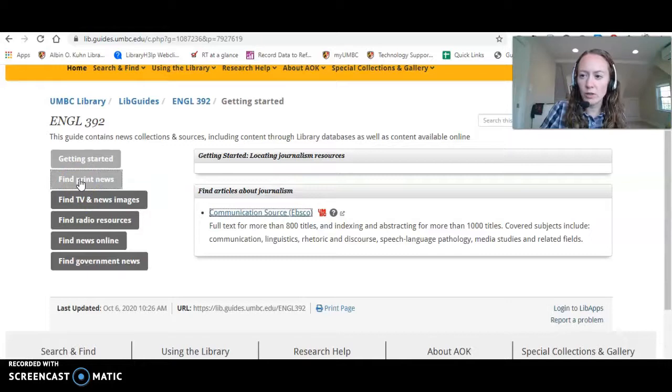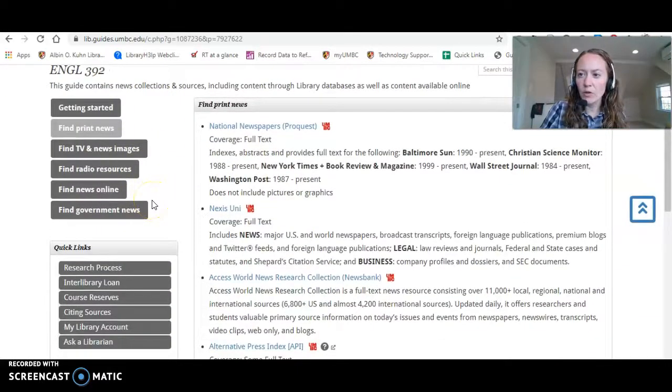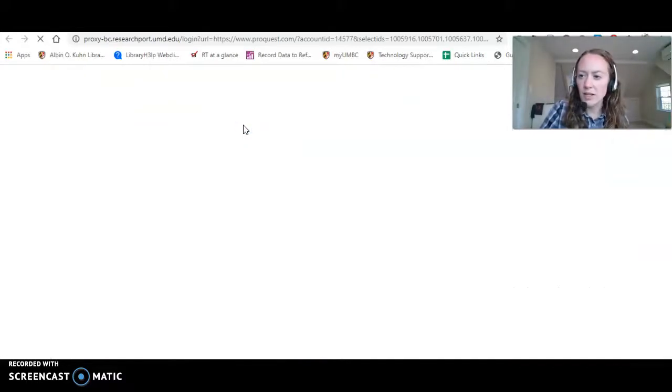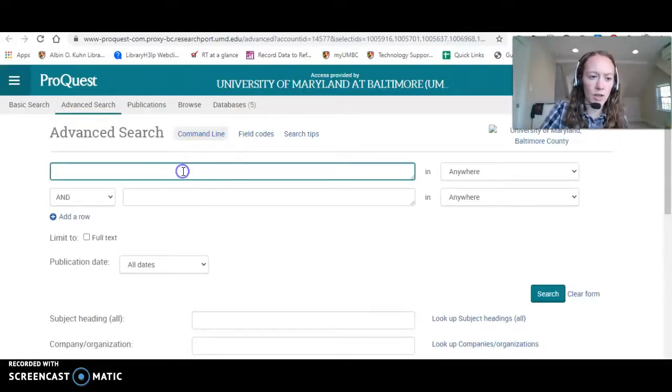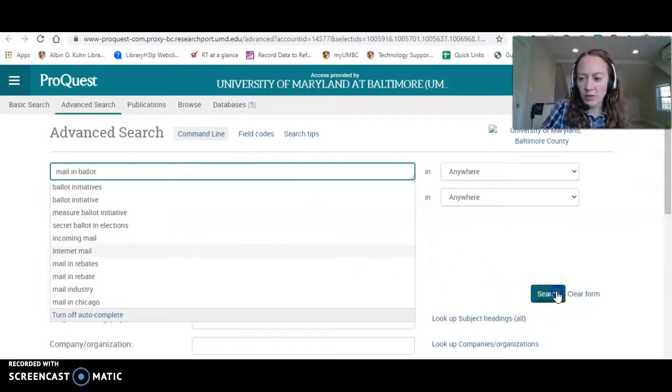Let's take a look at the print news. We have several different databases that have newspapers. This first one, the national newspapers, covers Baltimore Sun, New York Times, Wall Street Journal, etc. From the 1980s, 1990s through the present. So you can type your search and click search.